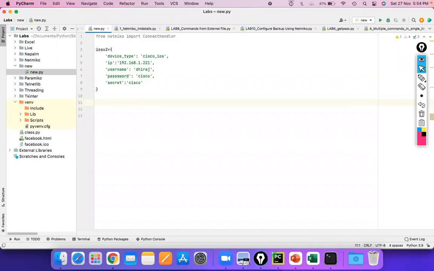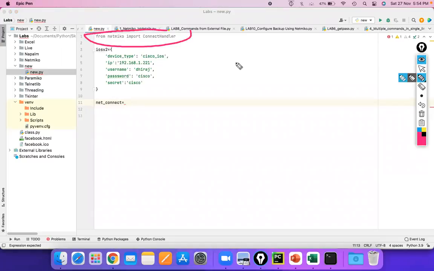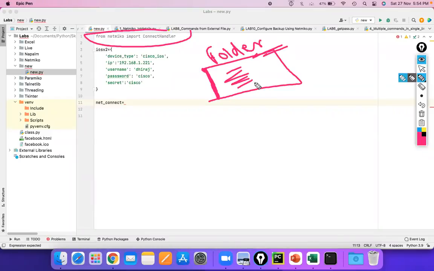Now let's move ahead. Now again, I am taking one variable name as netconnect. You can give any name to this variable. Now what I did over here is, the Python developers have developed a package. We're going to see in class 1 what a package is, but right now, just for your information, consider it as a folder. Package is just like a folder. In this folder there are multiple files, right? So here we are going to use those files. One of the file names is connect handler, right? So here I'm importing that file into my code.